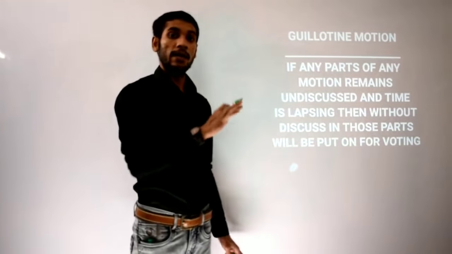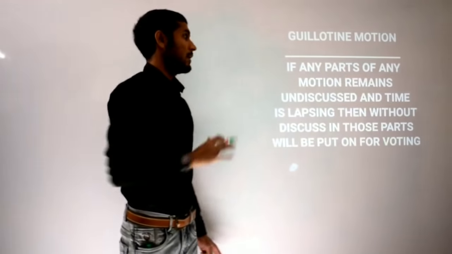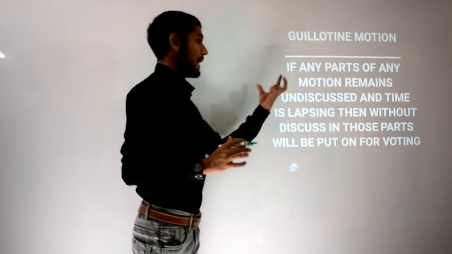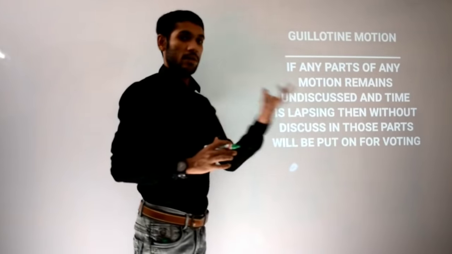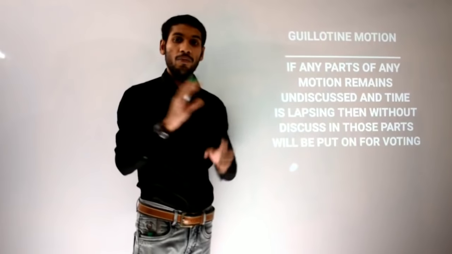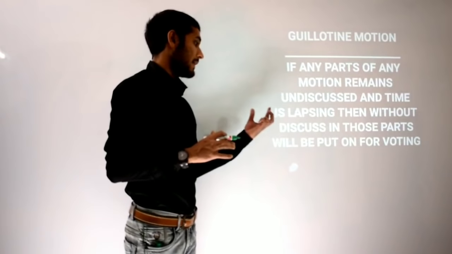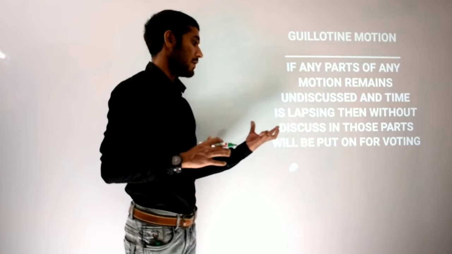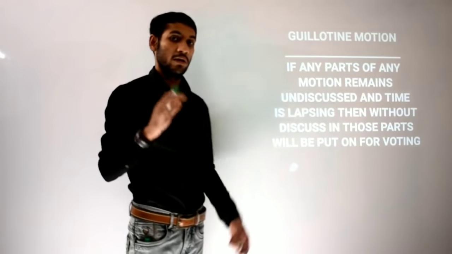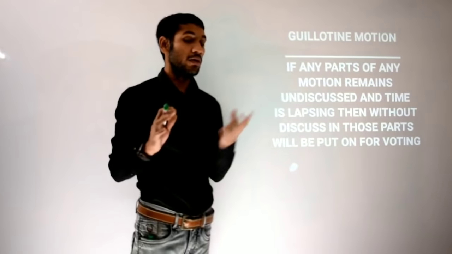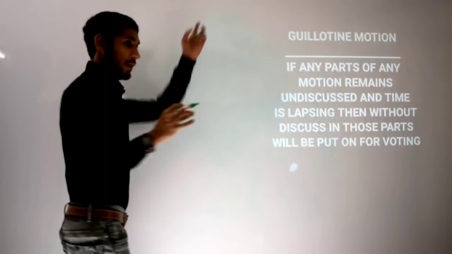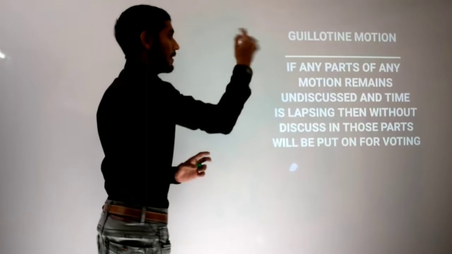So let's see what is new in guillotine closure motion. If any parts of any motion remain undiscussed and time is lapsing, then those parts will be put to vote without discussion. Now let's see the difference between guillotine and kangaroo. If I tell you the difference, you can easily get what a guillotine motion is.